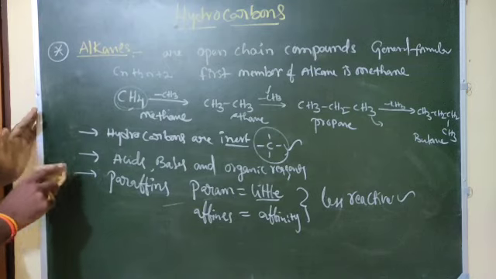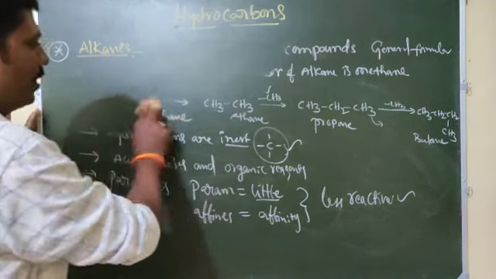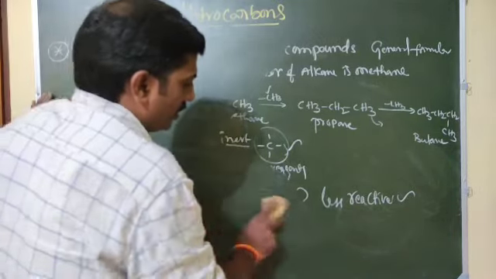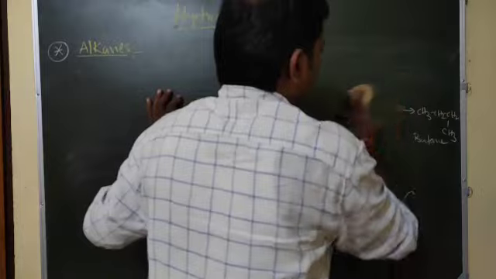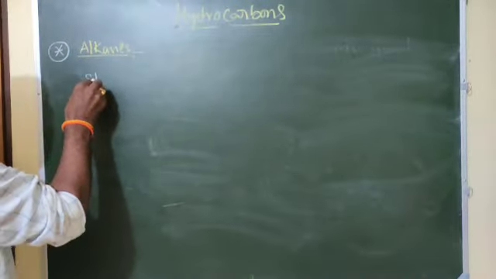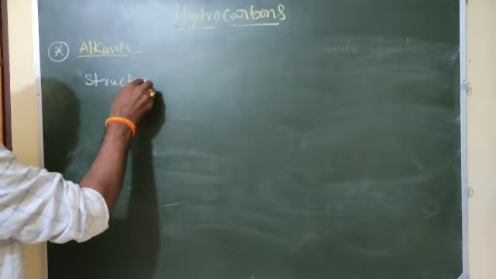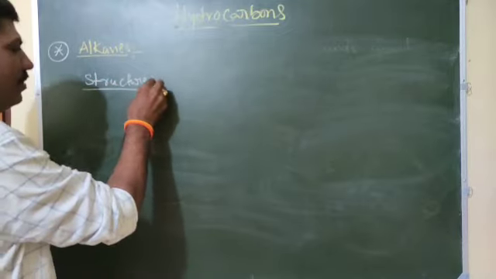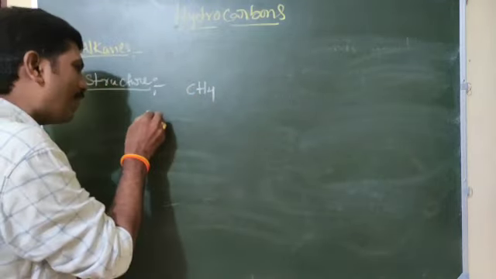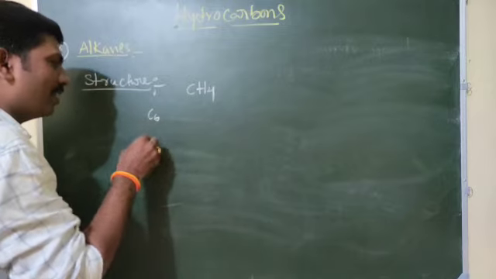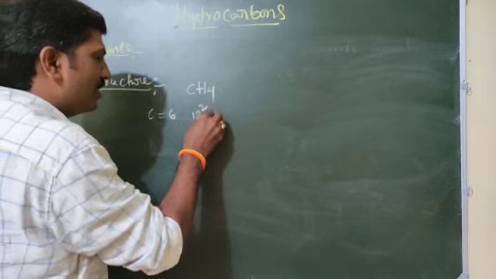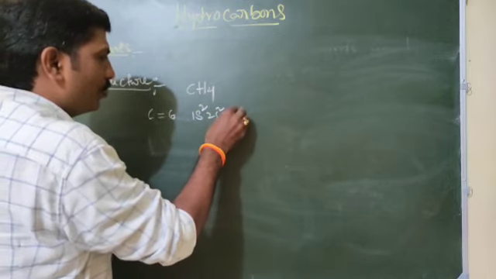Okay, next, structure of alkane. You can take a screenshot, then you can write. First remember CH4, the structure of this. Carbon atomic number is 6, so the electronic configuration is 1s2, 2s2, 2p2.